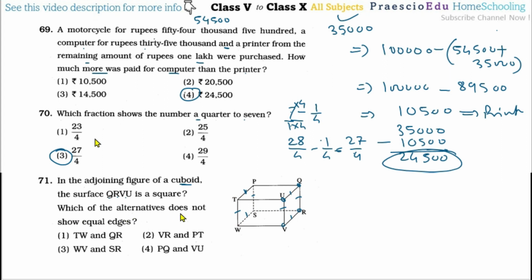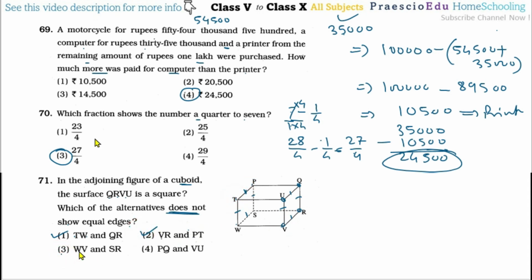Now which of the alternatives does not show equal edges? So we have to find out which does not show the equal edges. Now TW, T and W, so these are equal to the QR, yes, that is equal. So these are shown equal, but we have to search out the one that is not equal. So here option number 2, VR, V and R, and PT, these are equal, so this is also equal.